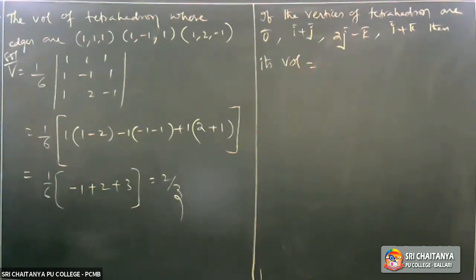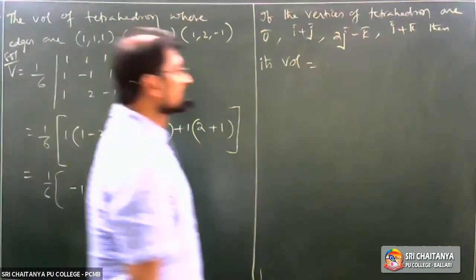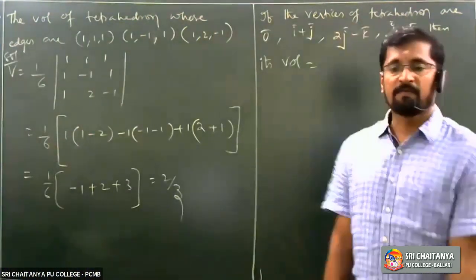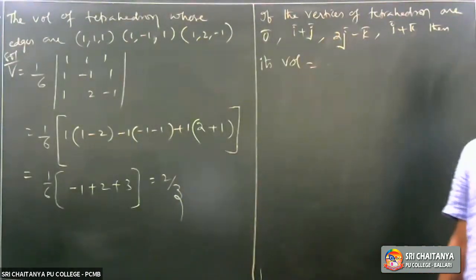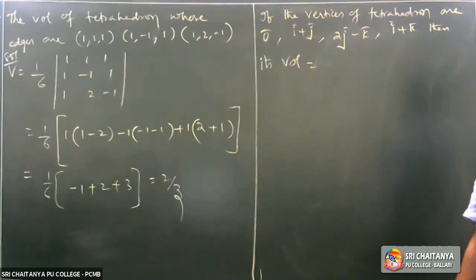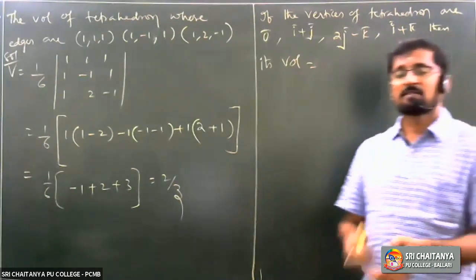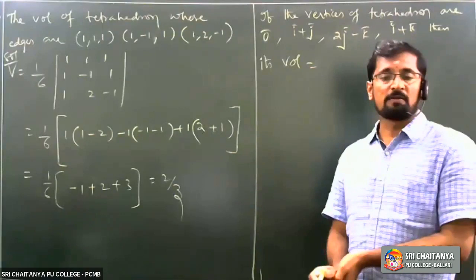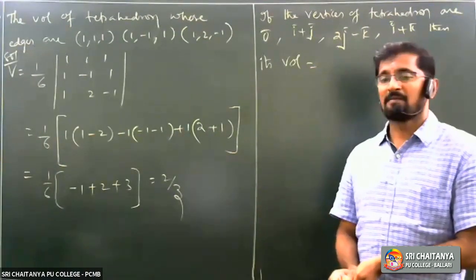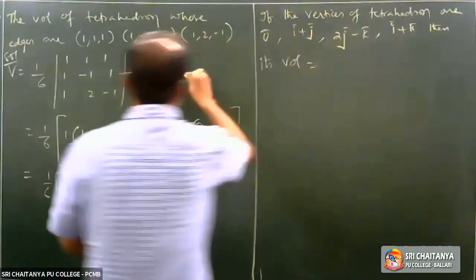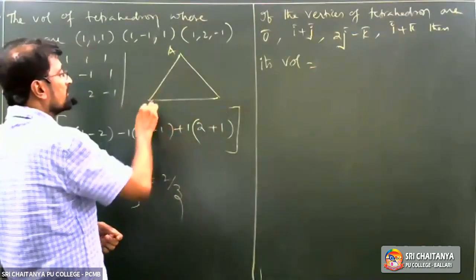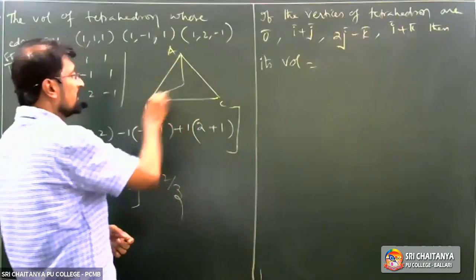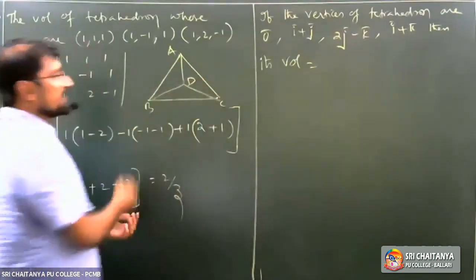So what is the difference between the previous problem and this one? In our previous problem, three sides or three edges were given to you, right? A bar, B bar, C bar. But here, see what the tetrahedron is. I am drawing this one. Once again, this is capital A, B, C, and D, the four vertices of the tetrahedron, right?